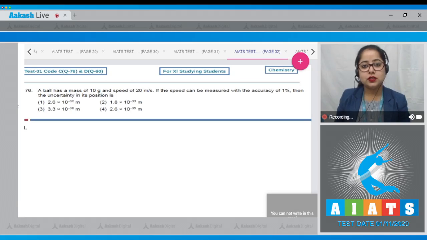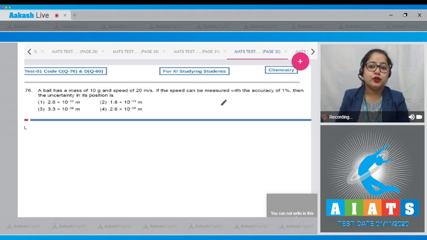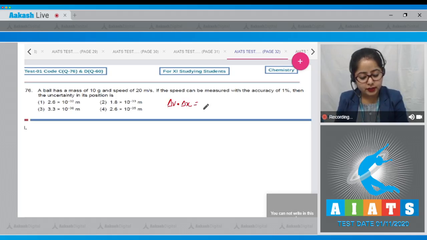Question number 76. Let's read the question. A ball has a mass of 10 gram and speed of 20 meter per second. If the speed can be measured with the accuracy of 1%, then the uncertainty in its position is. Students, we all know that according to Heisenberg uncertainty principle, delta V into delta X is equal to h upon 4 pi m. We have to calculate delta X, and first of all we'll be calculating delta V.